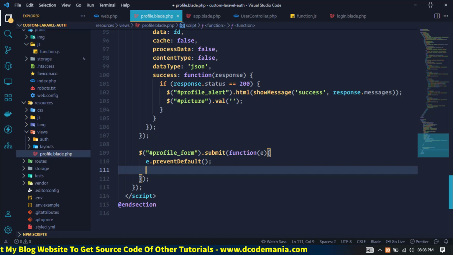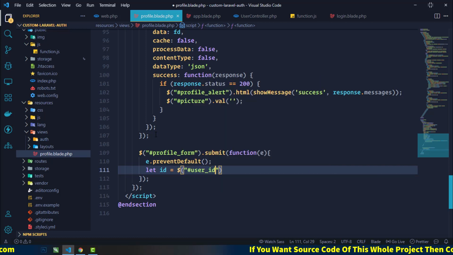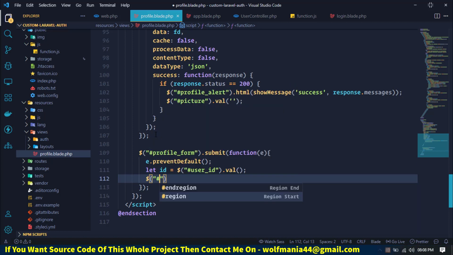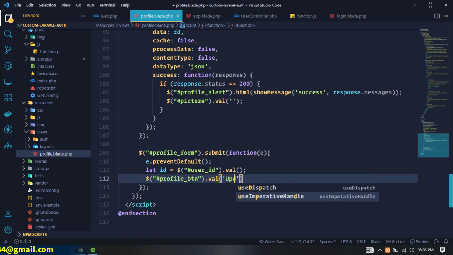Then we will create an id variable, and we will get the id from the user_id input field, which is the hidden field. And we will select the profile_btn submit button and change the value to please wait, or write updating.